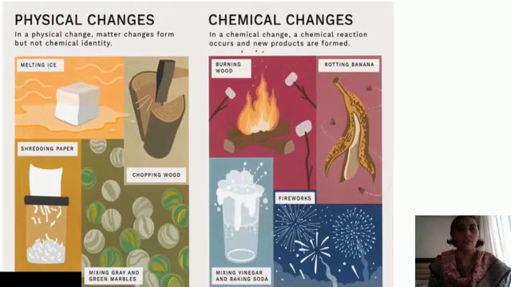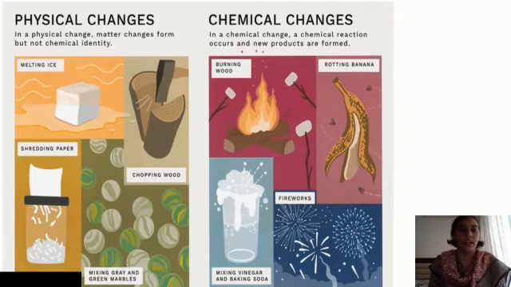Okay, in this we have several examples of physical and chemical changes given. Physical changes: in a physical change, matter changes form, but not chemical identity. Chemical composition will remain the same. Whatever constituents of the substance are present, it will remain as it is. Only the state of the substance, the physical state or physical properties might change.